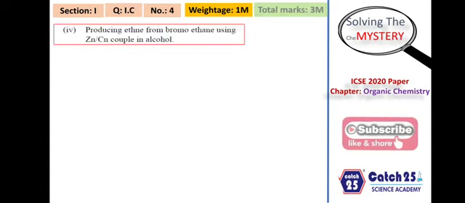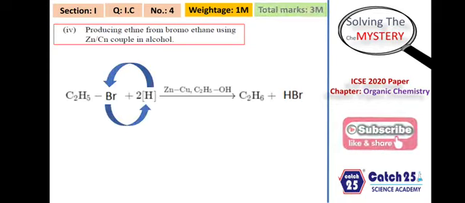Going on to the next question, which was again from section 1C, question number 4. The question was producing ethane from bromoethane using zinc copper couple. You had to give a balanced equation for this, and a very simple question this was. Again, this was a reduction reaction in which ethyl bromide, that is nothing but bromoethane, had to be reduced in presence of zinc copper couple and alcohol. It gives rise to ethane, students. This is another alkane, a hydrocarbon, and the marks gained were 3 marks overall up till now.